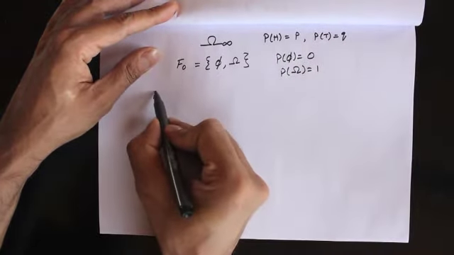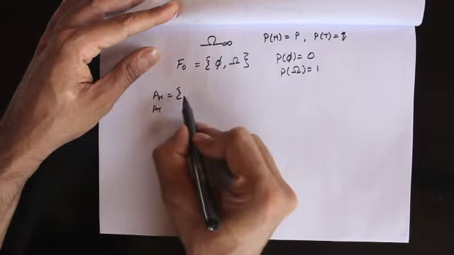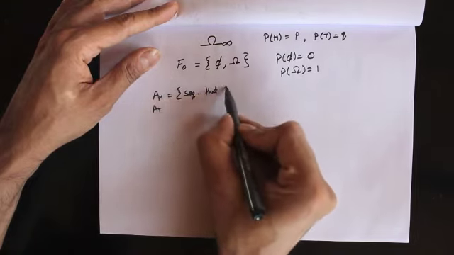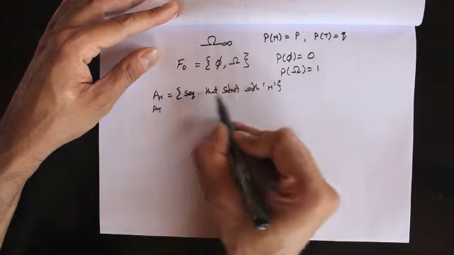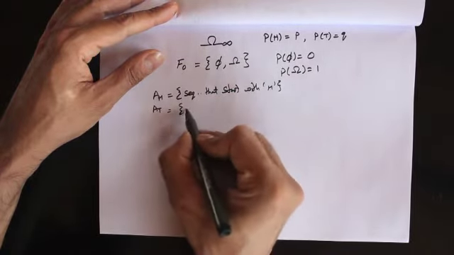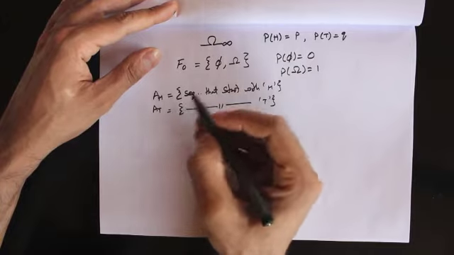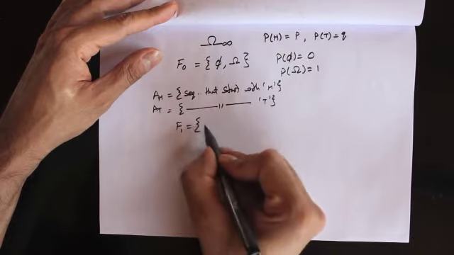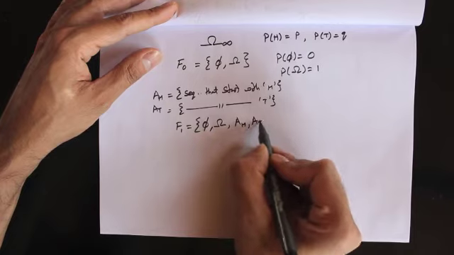Probability of the entire sample space is equal to 1. Next, we're going to describe two sets, A of H and A of T. A of H would be all sequences that start with a head. So here we're going to put all sequences that start with the first coin toss as a head. Likewise, in A of T, we're going to put all sequences that start with a tail. Okay? And now we're going to describe another sigma algebra, F of 1, where we're going to put the empty set, the entire sample space, A of H and A of T.